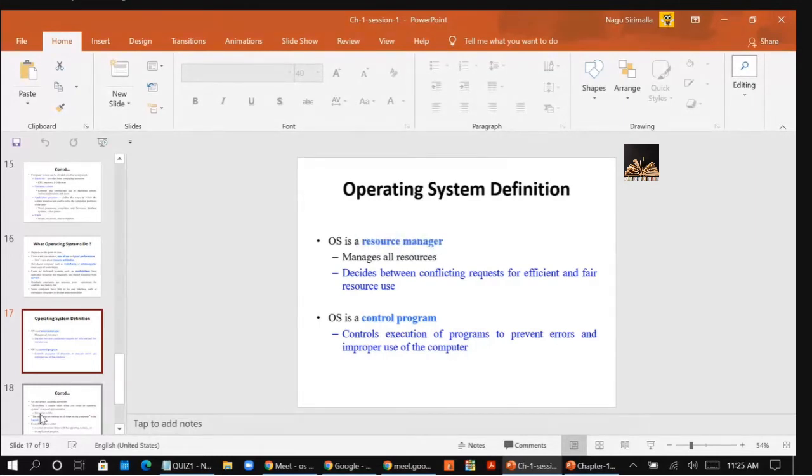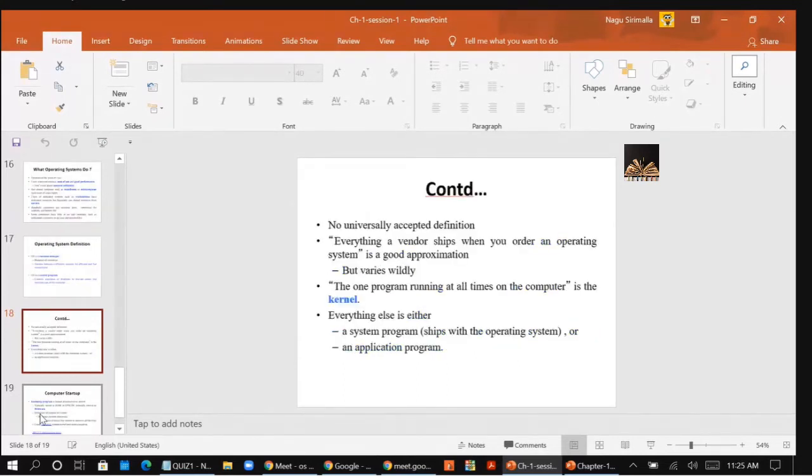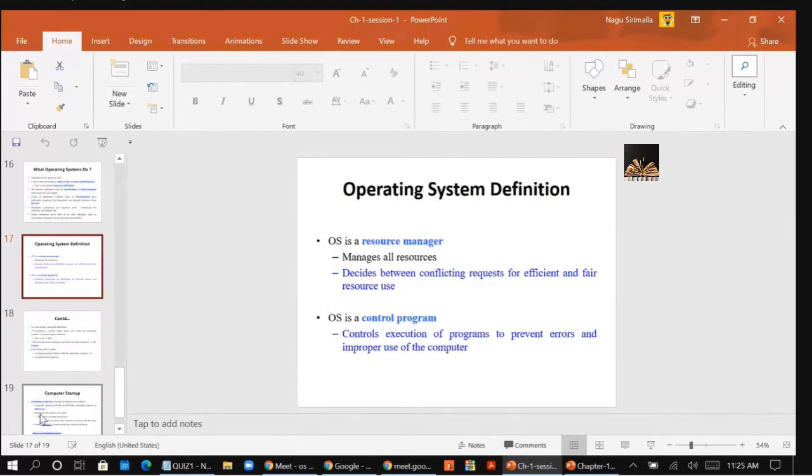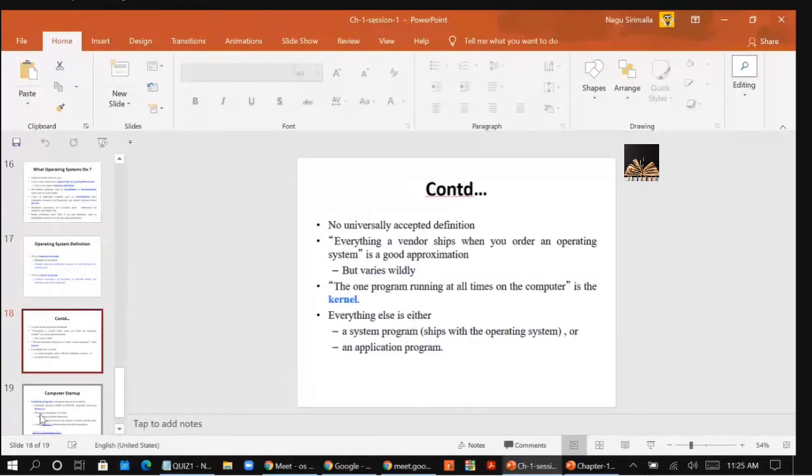So this is about the view of the operating system as a system view. That means from the computer's point of view, how the operating system can be seen. Now coming to the computer system as the user view.